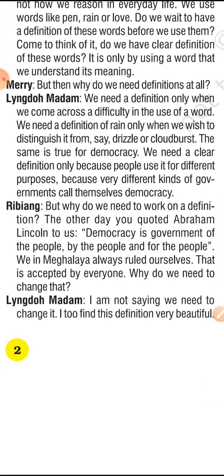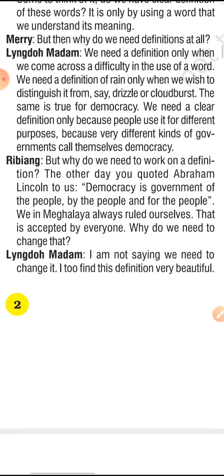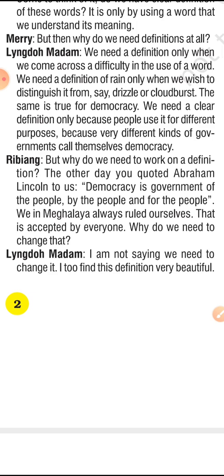Another boy, Ribank, is involved in that discussion. But why do we need to work on our definition? You quoted Abraham Lincoln to us, one of the very famous definitions you must have heard: democracy is the government of the people, by the people, for the people. We in Meghalaya always ruled ourselves, that is accepted by everyone. Why do we need to change that? This is the question of the time when Meghalaya had its people's government, ruling according to themselves.